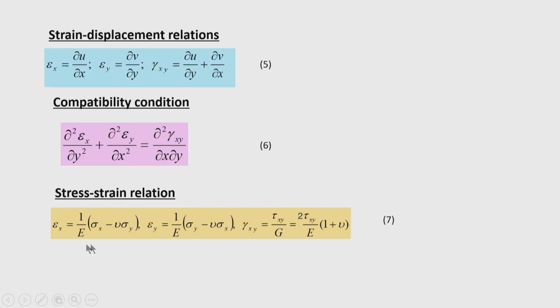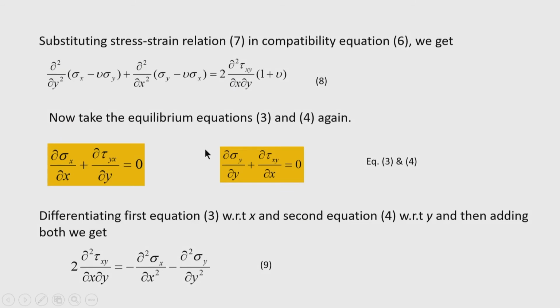We substitute epsilon x, epsilon y and gamma xy here, then we get this equation: del square by del y square of sigma x minus mu into sigma y, plus del square by del x square of sigma y minus mu into sigma x, equal to 2 del square tau xy divided by del x del y into 1 plus mu.